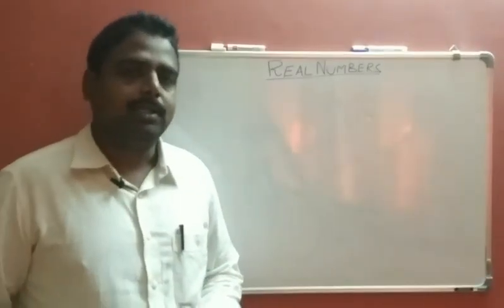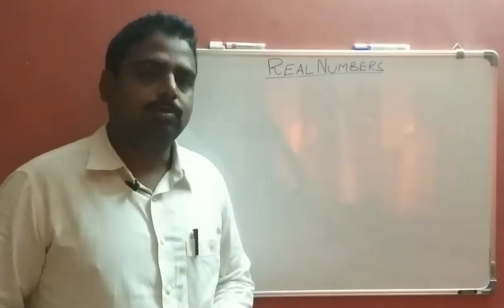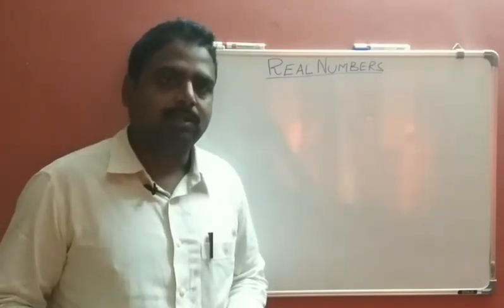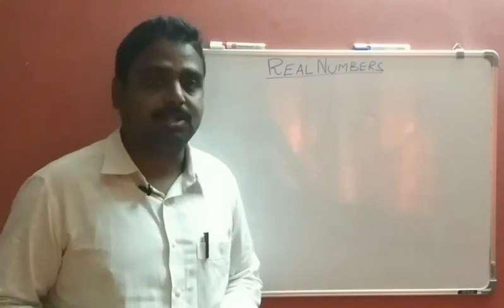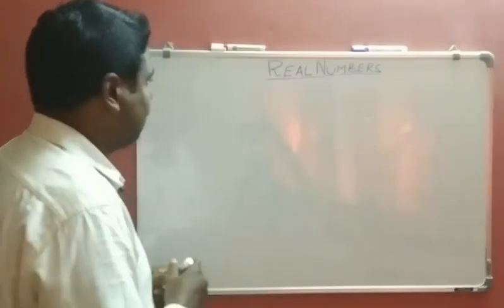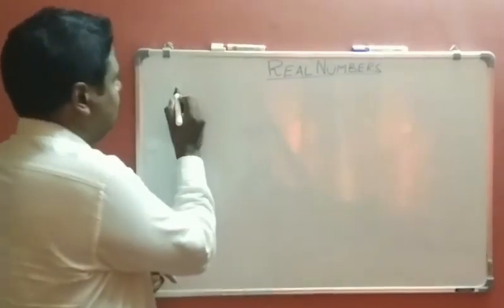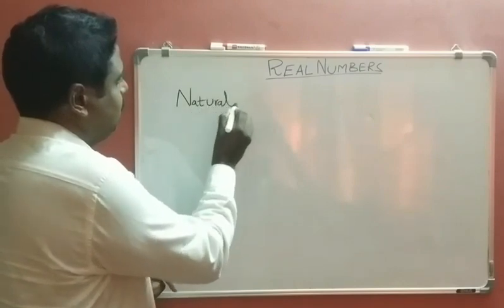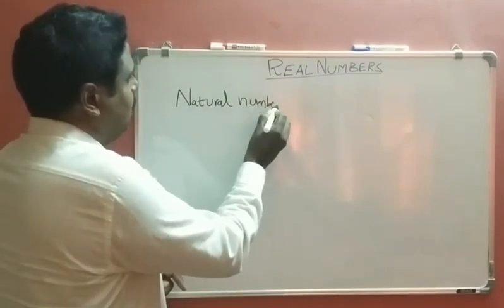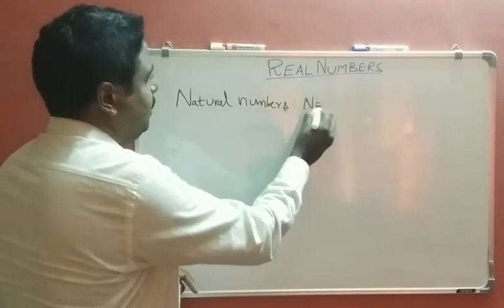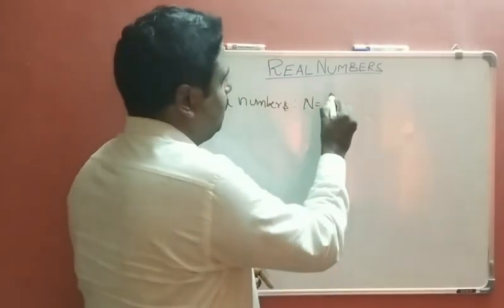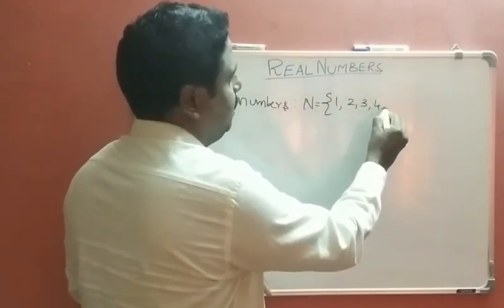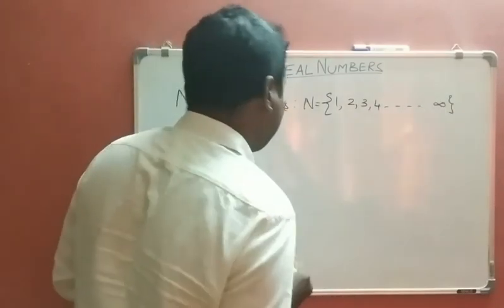Hi everyone. In this session, we are going to discuss real numbers, which come under the number system. Everyone knows about the number system from previous classes. Generally, the number system starts with natural numbers. Natural numbers are denoted with capital N, and they start with plus 1, plus 2, plus 3, plus 4 and so on up to plus infinity.